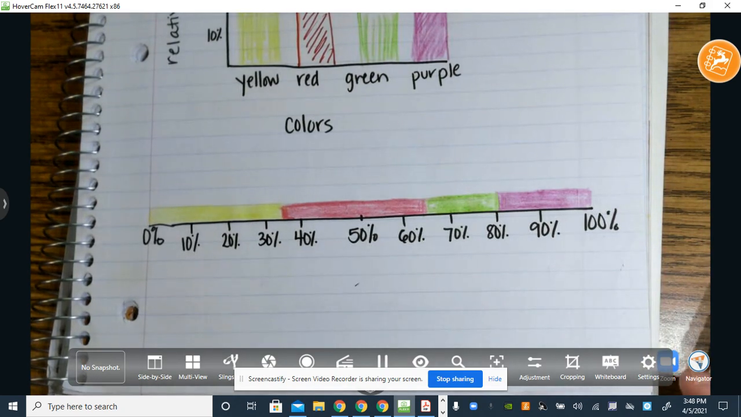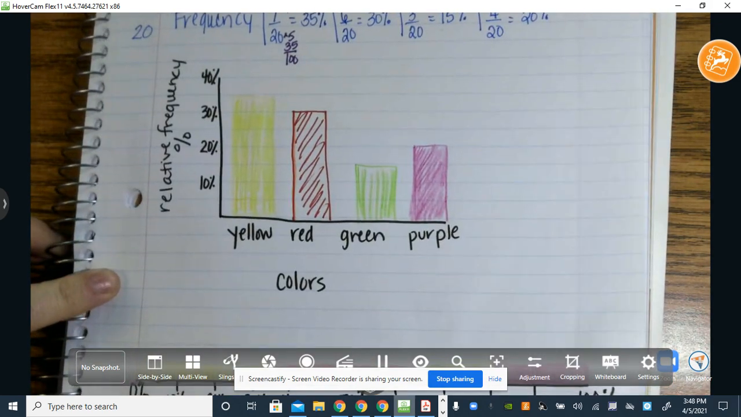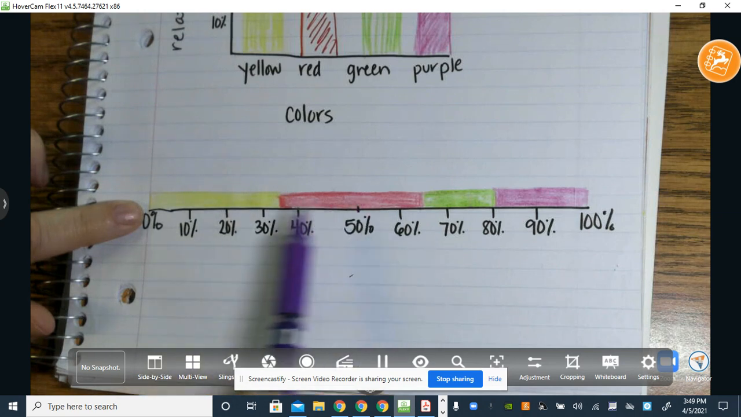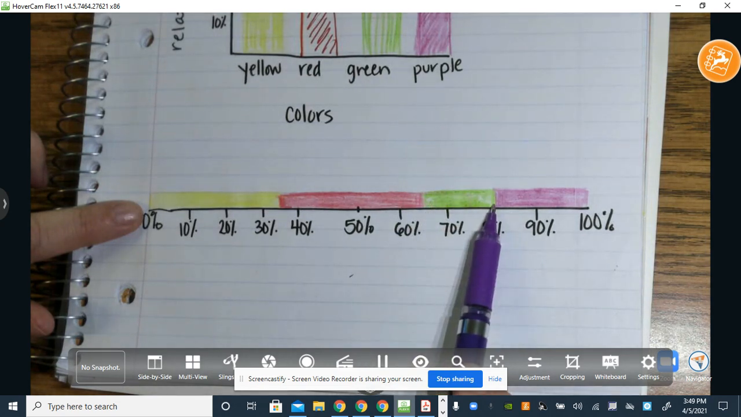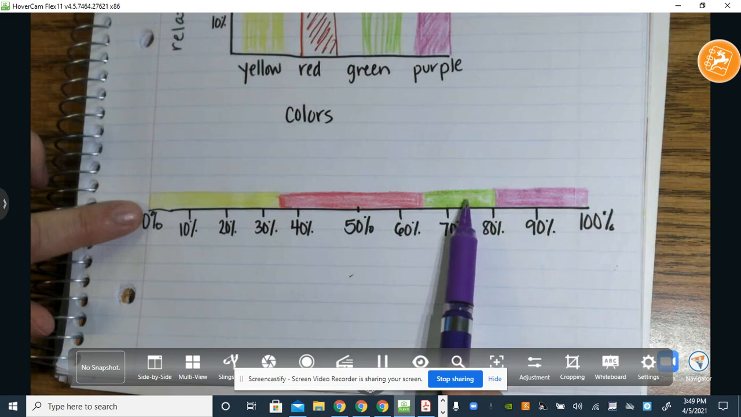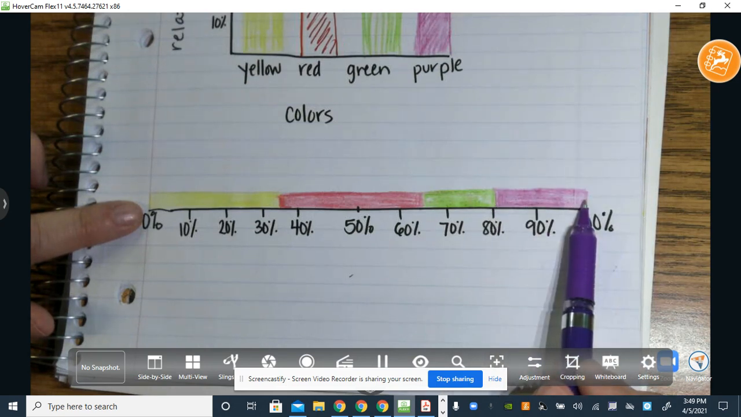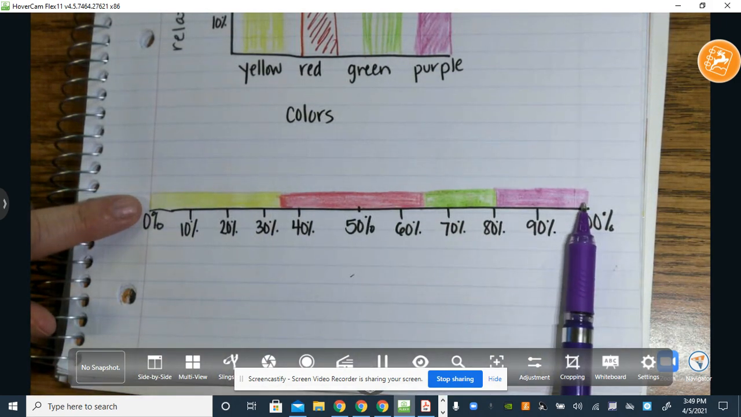Now, I have yellow that was 35%, which I have up there, and as you see, it goes 0 and it stops at 35%. Okay. Red was 30, so if I add 30 and 35, I get 65, so it would go to 65. All right. Green was 15, so 65 plus 15 gives me 80, so it would go to 80. I look, I have 5 and then 10, so that's 15. And then the last one was purple, which was 20%, so that would close it out to 100%. With a percent bar graph with relative frequency, it will always go to 100%.